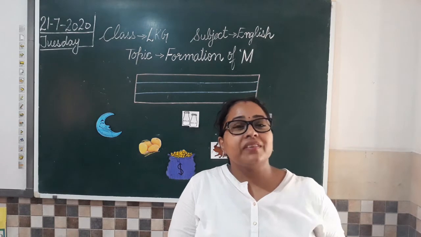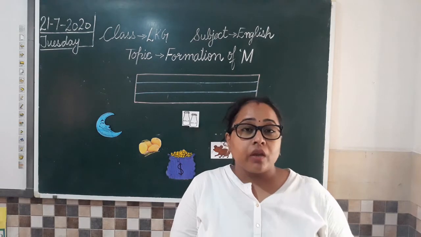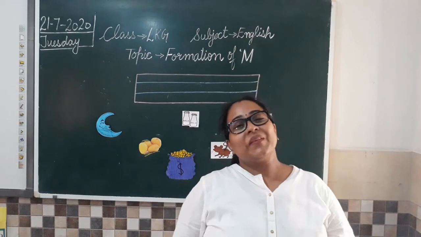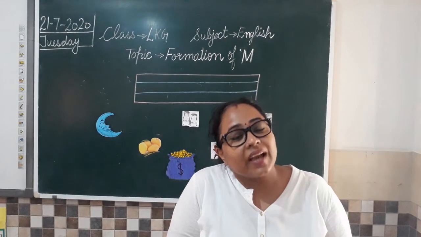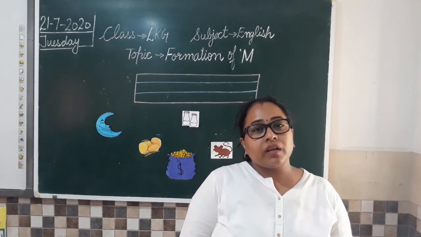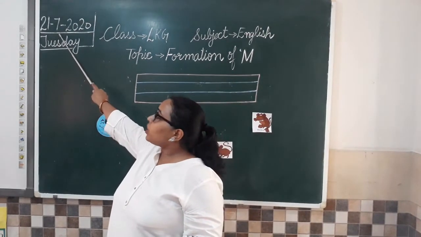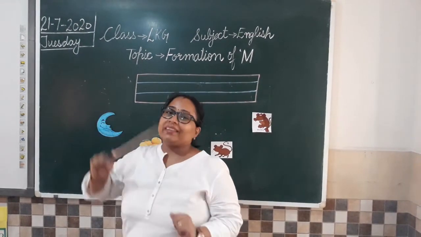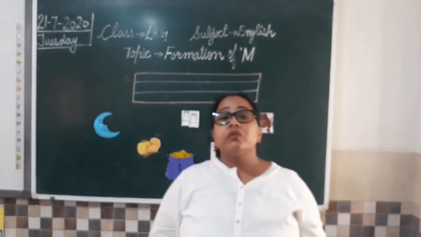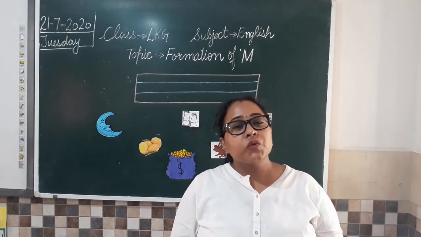Good. So which period is this? Today, the first period. Today that is Tuesday. On Tuesday, our first period is English period. Yes. So we study about alphabets in this class, isn't it? Okay. So before beginning our work, just tell me what is the date? Today is 21st July 2020 and today is Tuesday. Yes. So today is Tuesday and on Tuesday our first period is English period. So what we are going to do in English?